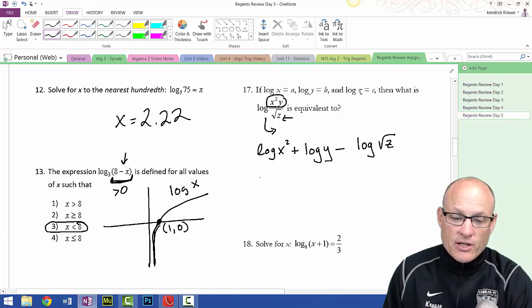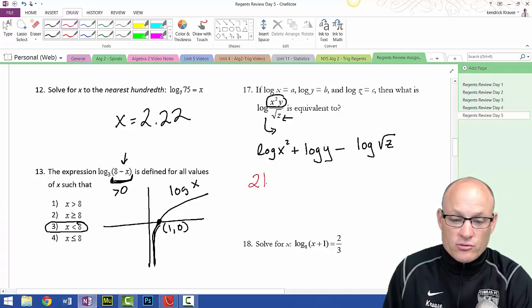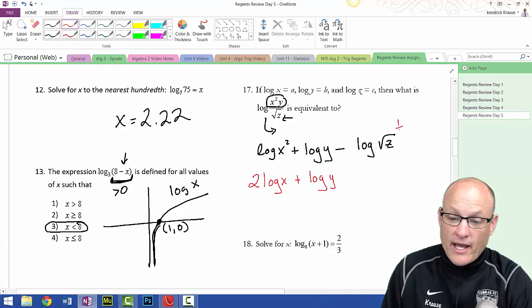Now I want to clean this up a little bit. Exponents go out front, so this is 2 log x plus log y. Now this is really a 1/2 as an exponent. So this is minus 1/2 log z.